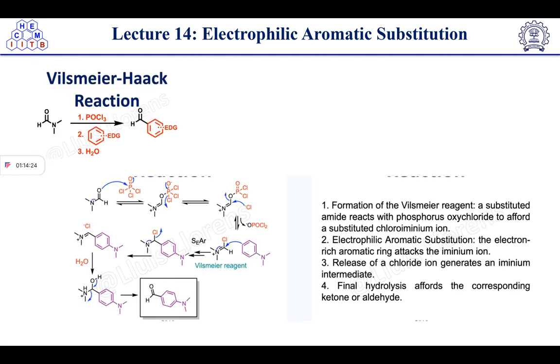In this case, we have discussed that the formation of the Vilsmeier reagent is taking place. A substituted amide reacts with phosphorus oxychloride to afford the substituted iminium ion. After this iminium ion formation, electrophilic aromatic substitution will take place. So the electron rich aromatic ring attacks the iminium ion, which is this one. It will attack the iminium ion and release chloride and generate an iminium intermediate. After getting this intermediate, final hydrolysis will take place to give the corresponding ketone or aldehyde, whatever it is.